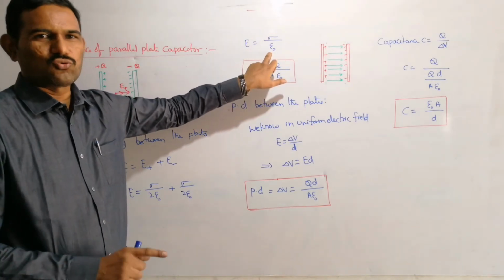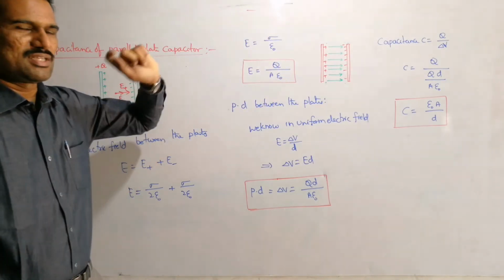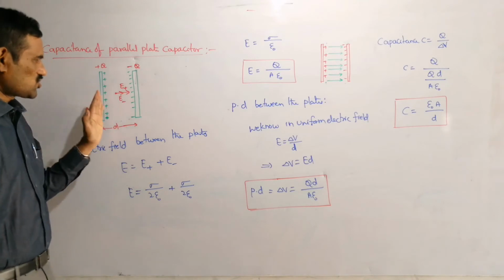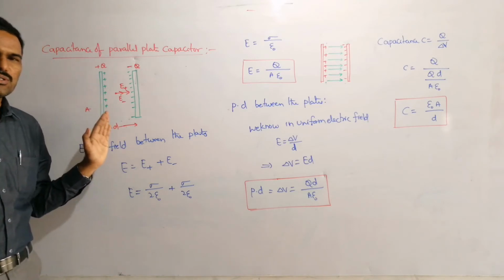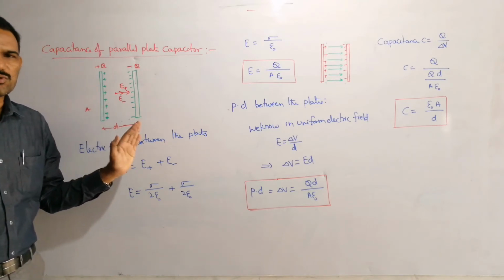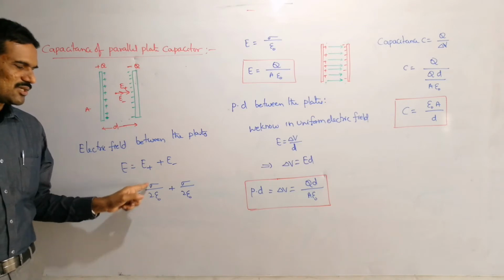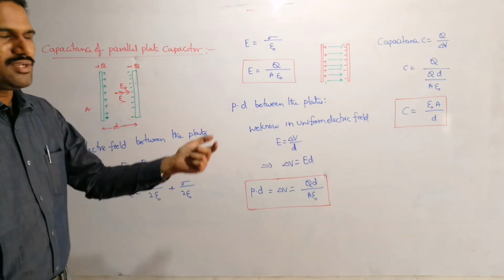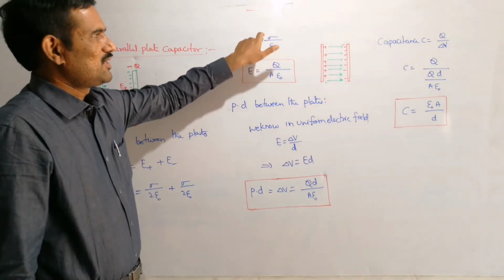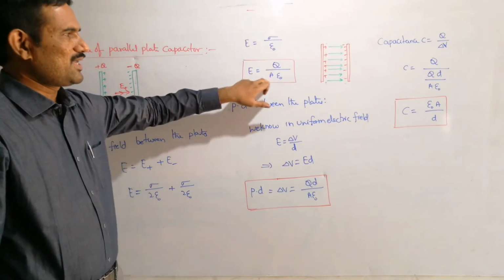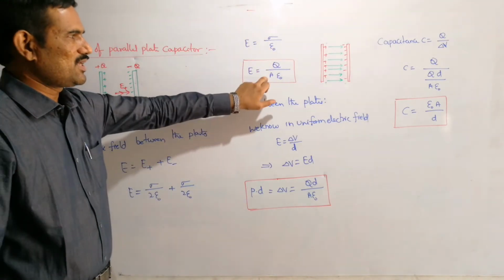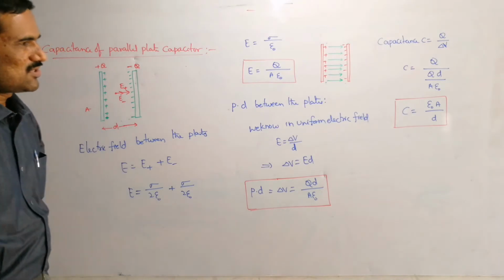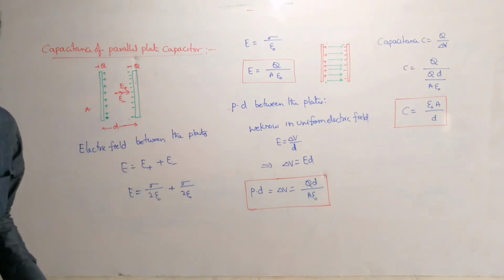The positive charged plate produces one field and the negative charged plate produces another field, each sigma by 2 epsilon naught, so the resultant field becomes sigma by epsilon naught, or Q by A epsilon naught, because Q by A is nothing but the surface charge density sigma. And that is the expression for this capacitance.